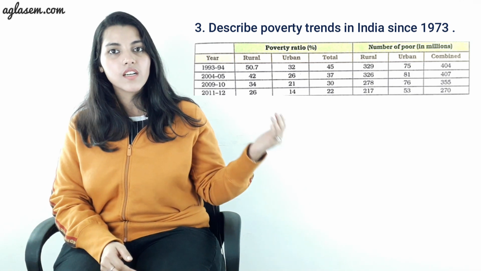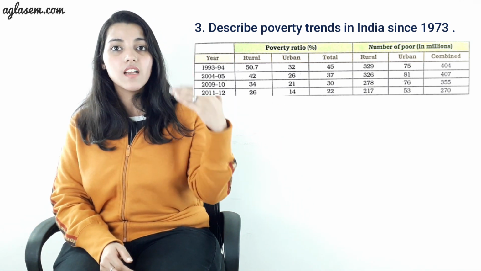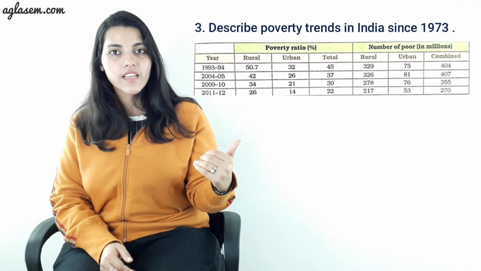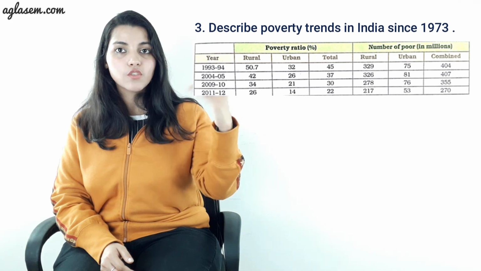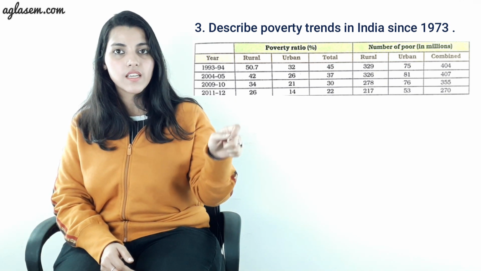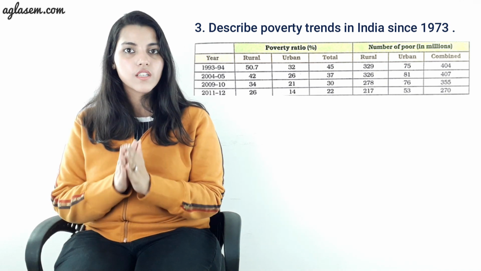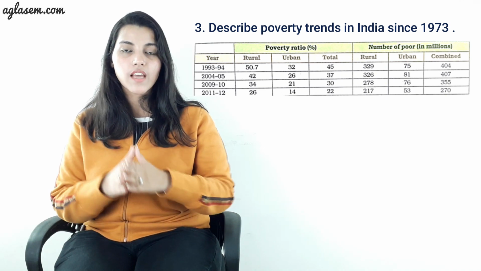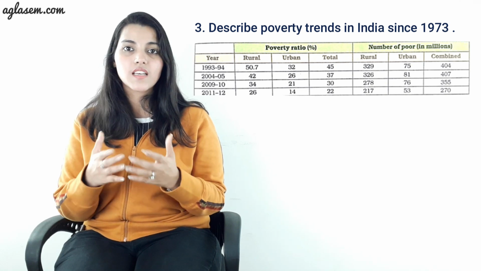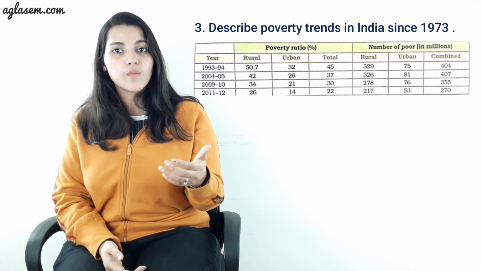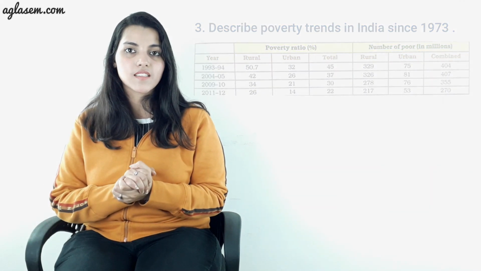From the figure, it is crystal clear that there has been a drastic decline in the poverty ratio from 45 in 1993 to 1994 to almost half, that is 22, in 2011 to 2012. Although the trends of decline in urban and rural areas are different from each other due to differentiating factors like the presence and availability of more economic activities in urban areas than in rural areas.